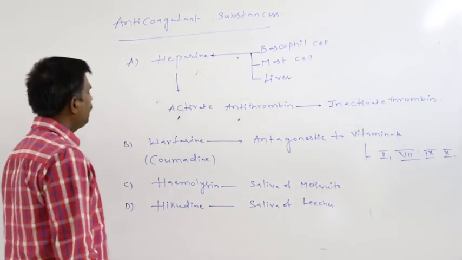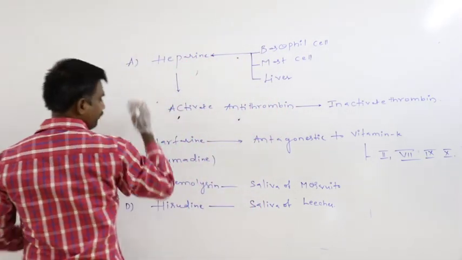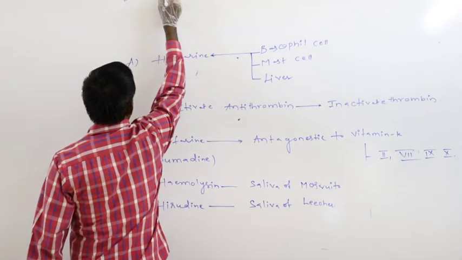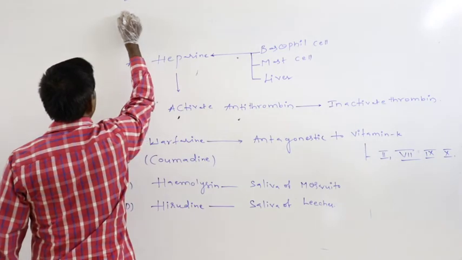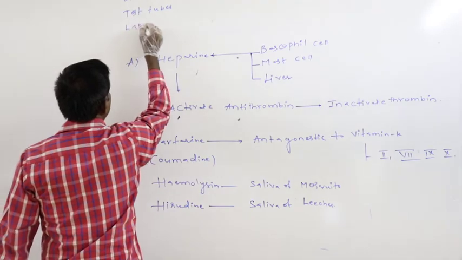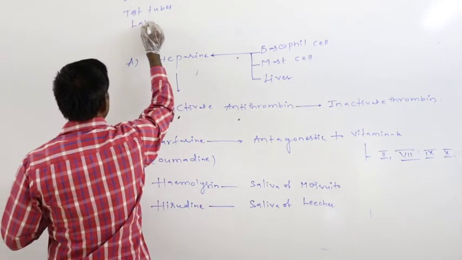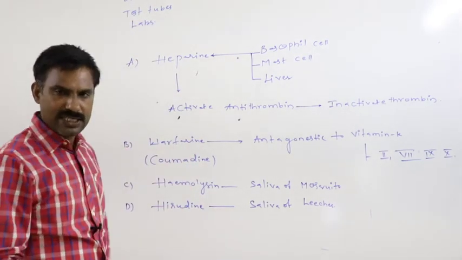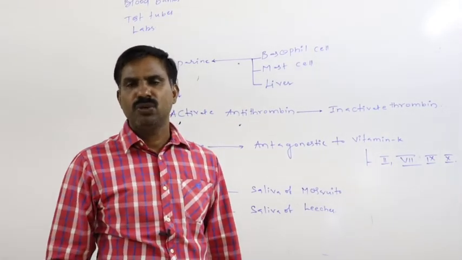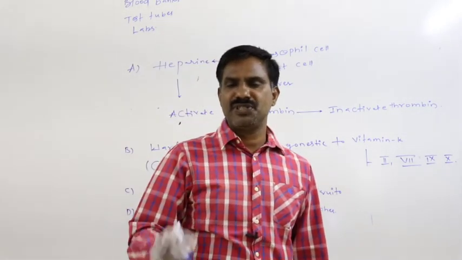Next, in blood banks, to store blood in test tubes, and in the laboratory for testing, to prevent the blood clotting procedure, which substances are added?